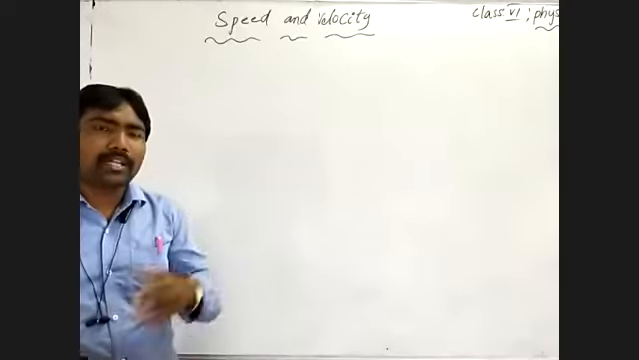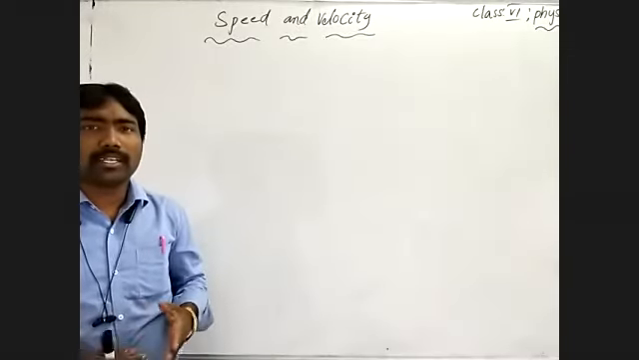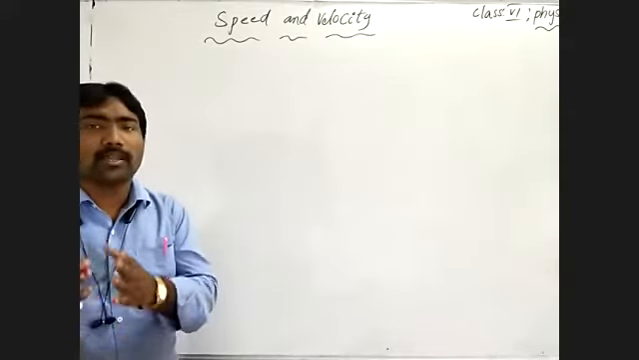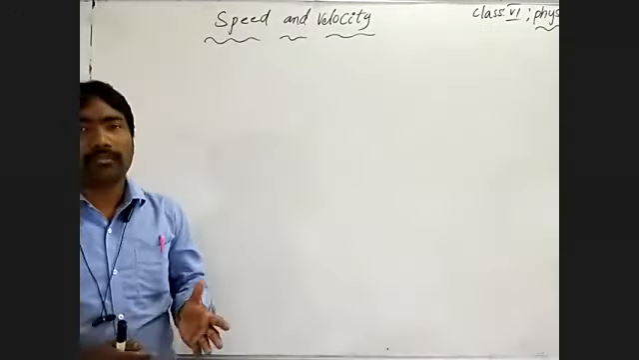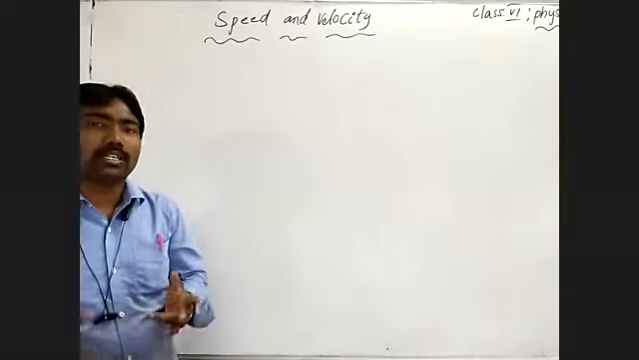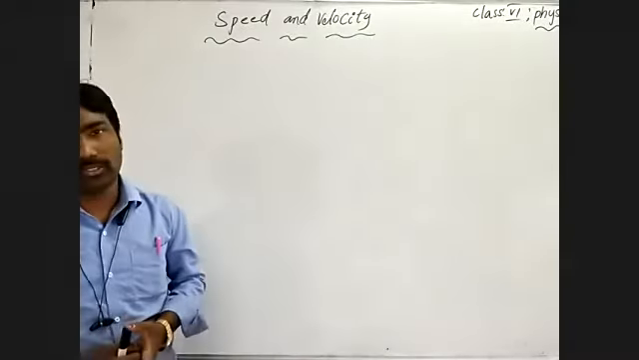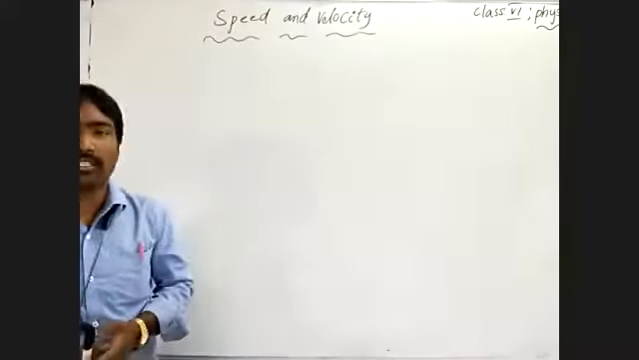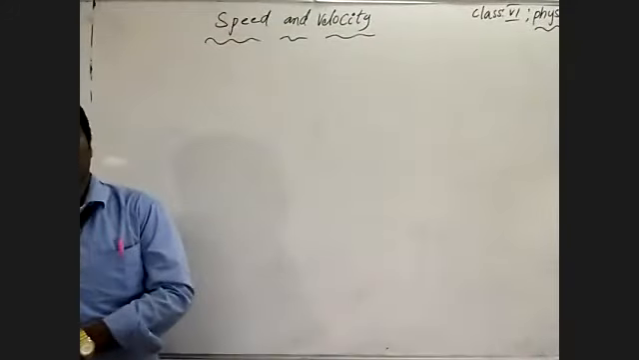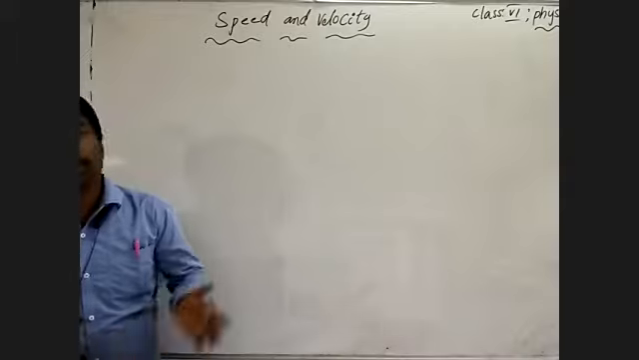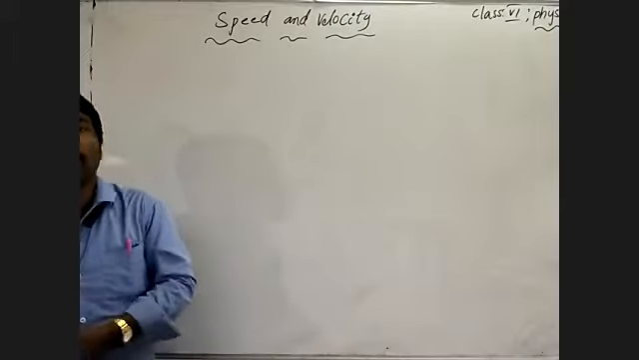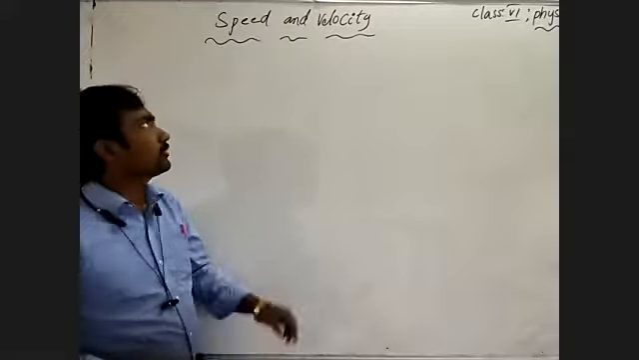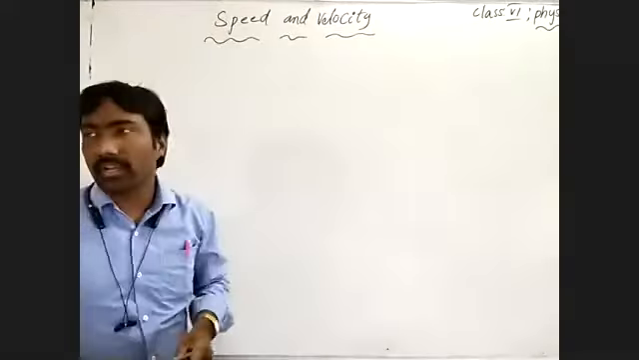At the same time, displacement is measured by the shortest distance in a particular direction, which means displacement has both direction and magnitude. The physical quantity which has both magnitude and direction is a vector quantity. So displacement we consider a vector quantity. Understand?